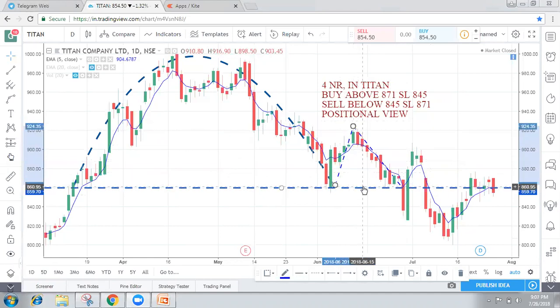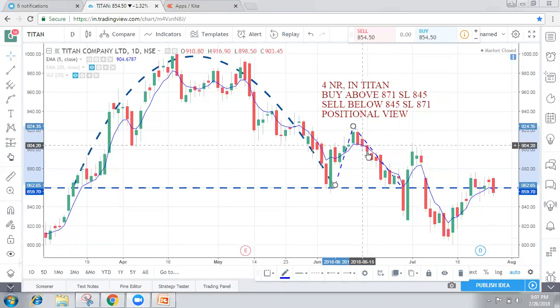What is this? 860 and 824, that is 63 points. It's broken at 858, it made around 800, so 58 points. So this is missed by 5 points. The first target was already achieved when this broke. This should be your stop loss.